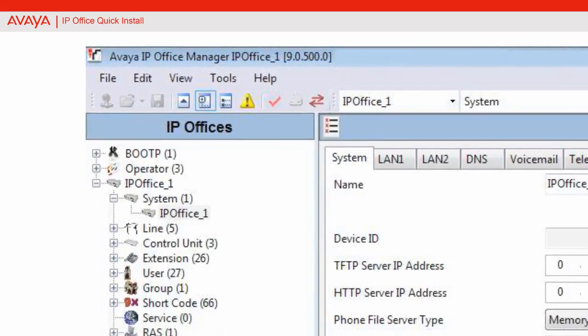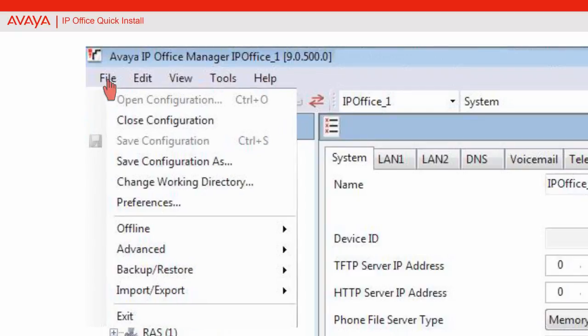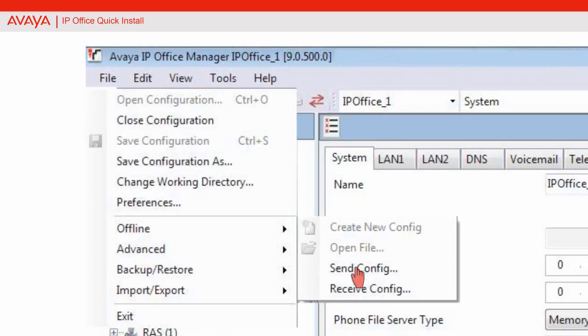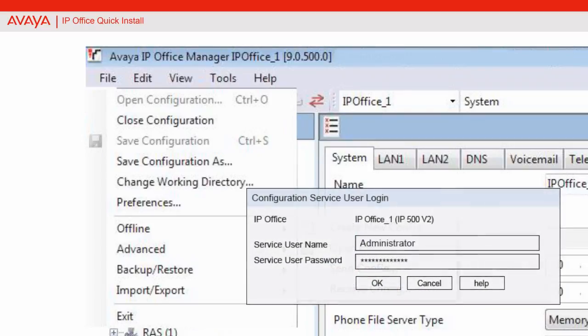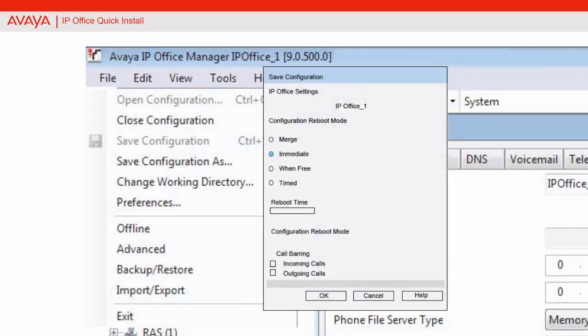In the IP Office Manager application main menu, select File, then Offline, and then select Send Config. When prompted for administrator username and password, use Administrator with a capital A for both username and password and click OK. In the next window, select Immediate and click OK again. This completes your basic configuration.